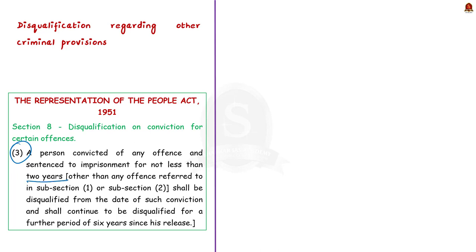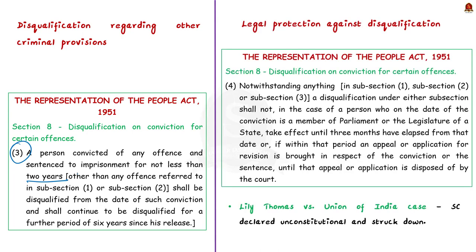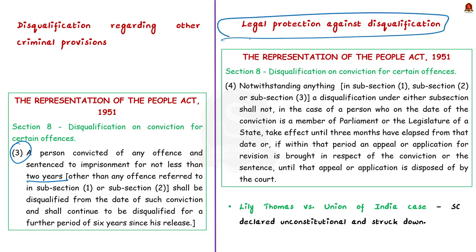So I hope you got a broader idea about conviction and disqualification. Now moving on to see about the legal protection for legislators against disqualification. See, until 2013, under Section 8 Clause 4 of the RPA, a legislator could avoid immediate disqualification.